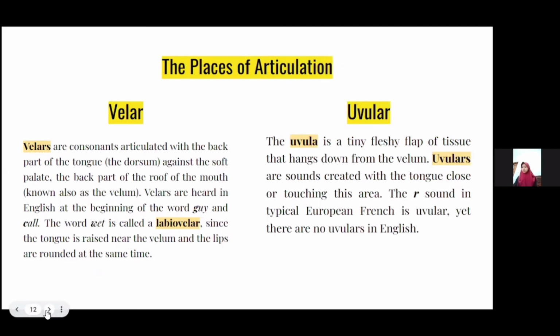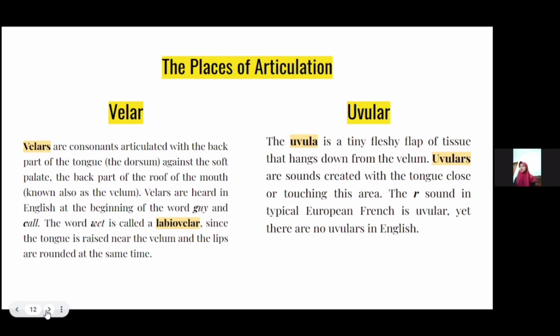The next is velar. Velars are consonants articulated with the back part of the tongue or dorsum against the soft palate, the back part of the roof of the mouth, known also as the velum. Velars are heard in English at the beginning of the words guy and call. The word wet is called labiovelar, since the tongue is raised near the velum and the lips are rounded at the same time.